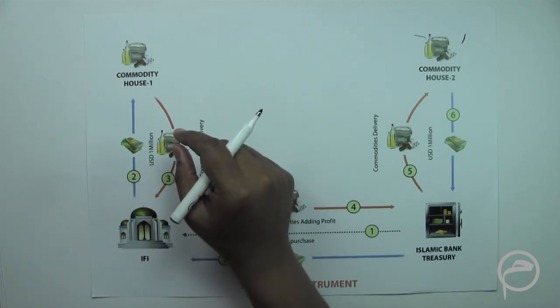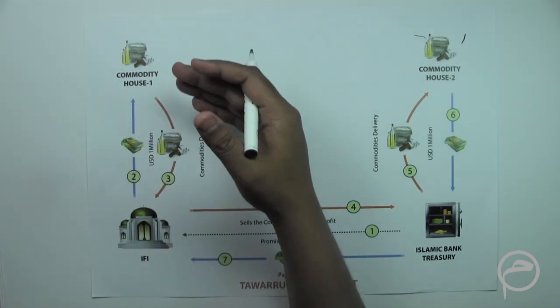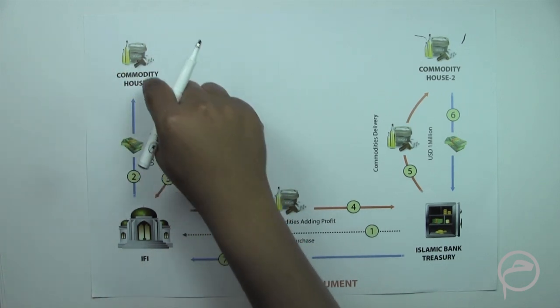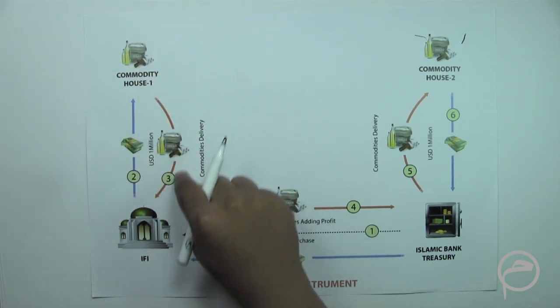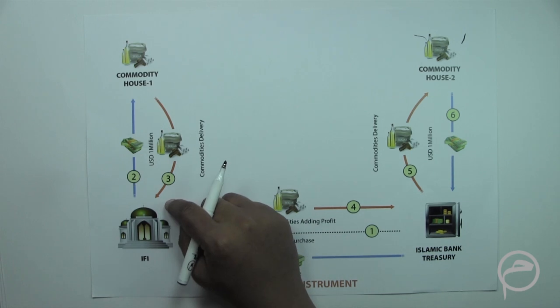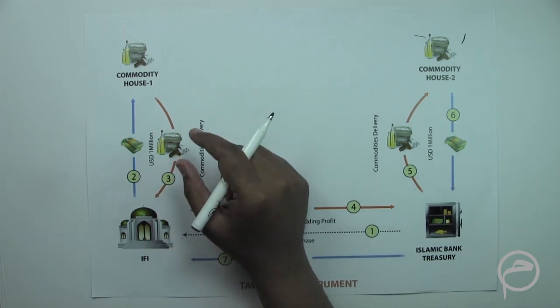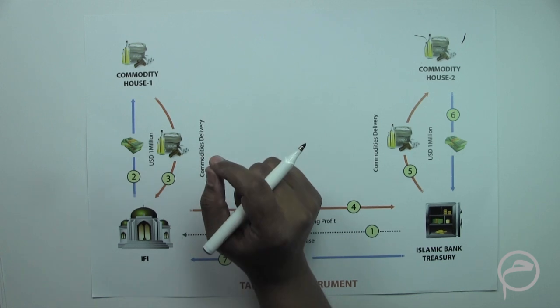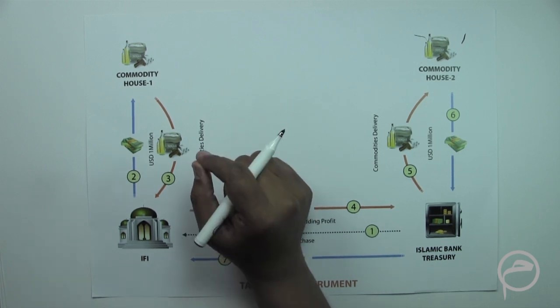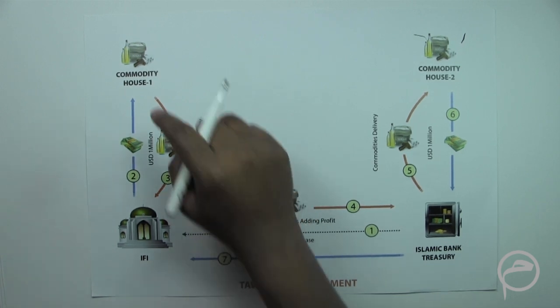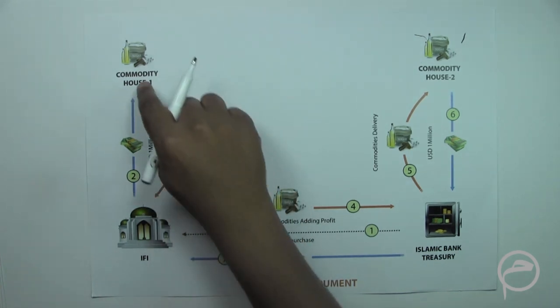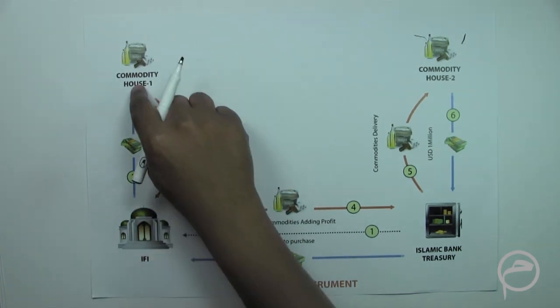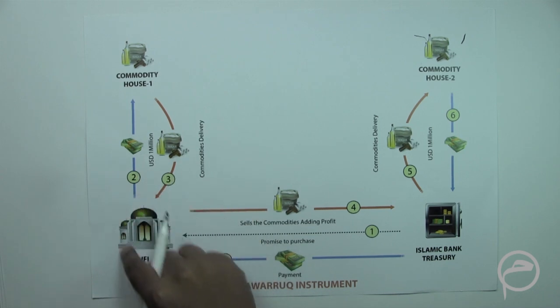And apart from those two metals, any other precious metals or non-precious metals could be used in case if metals are used. In some countries, palm oil is being used, and in some countries, some other commodities are being used. So whatever those commodities are, the basic principle is that these commodities have to be Sharia compliant. When these commodities are being sold, proper ownership has to be transferred, and the risk has to be transferred to this purchaser.